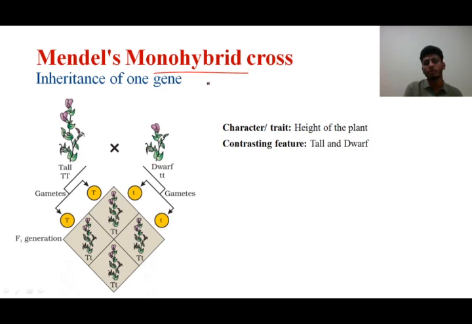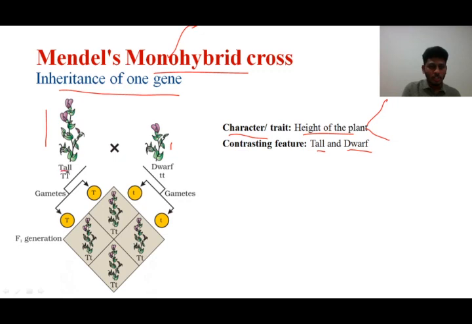Monohybrid cross, as I told you, the crossing of a particular individual with respect to one single character is called a monohybrid cross. Here we have the inheritance of one gene. Students, consider here Mendel has taken one single character, that is the height of the plant. Height of the plant has 2 variants, one being tall and the other one being dwarf. There are 2 chances of a plant, either it can be a tall one or it can be a dwarf one. So here is a tall plant and here is a very small dwarf plant.